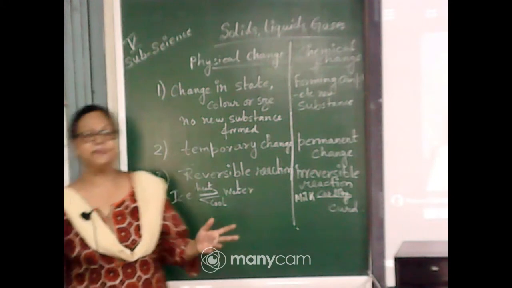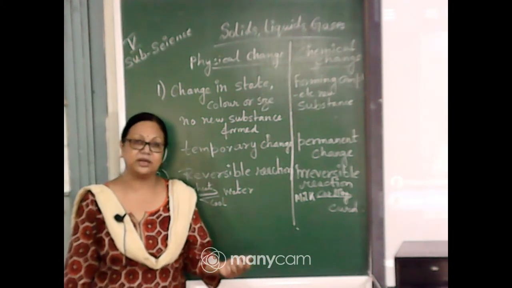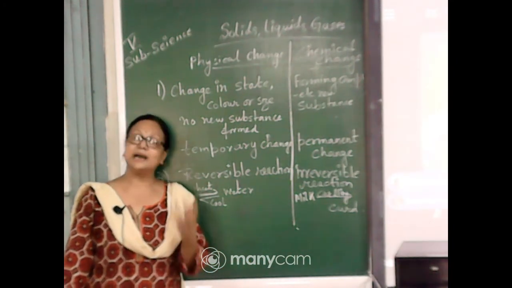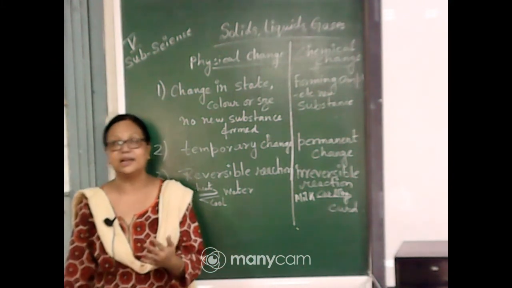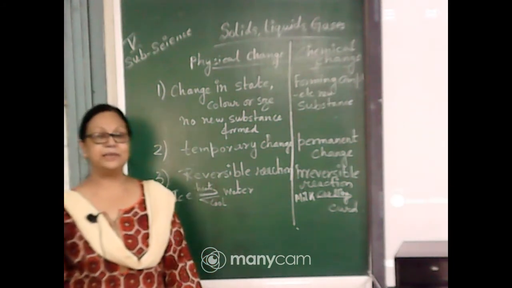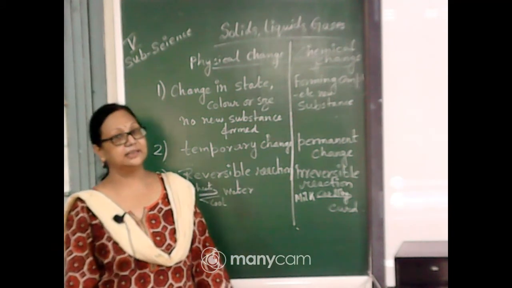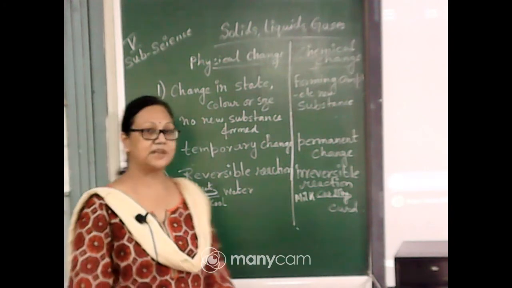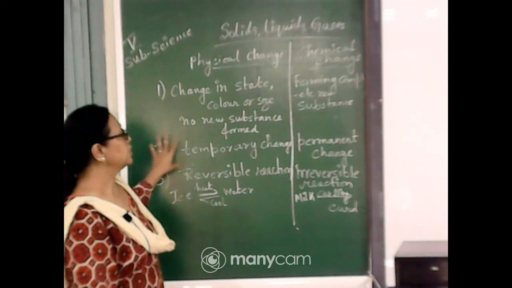There are some daily routine examples based on physical change. Suppose we switch on the bulb, it gives light, and if we switch it off, it stops giving light. So by reversing the conditions, we get the original thing. These types of changes are reversible changes, and the chemical ones are permanent changes.